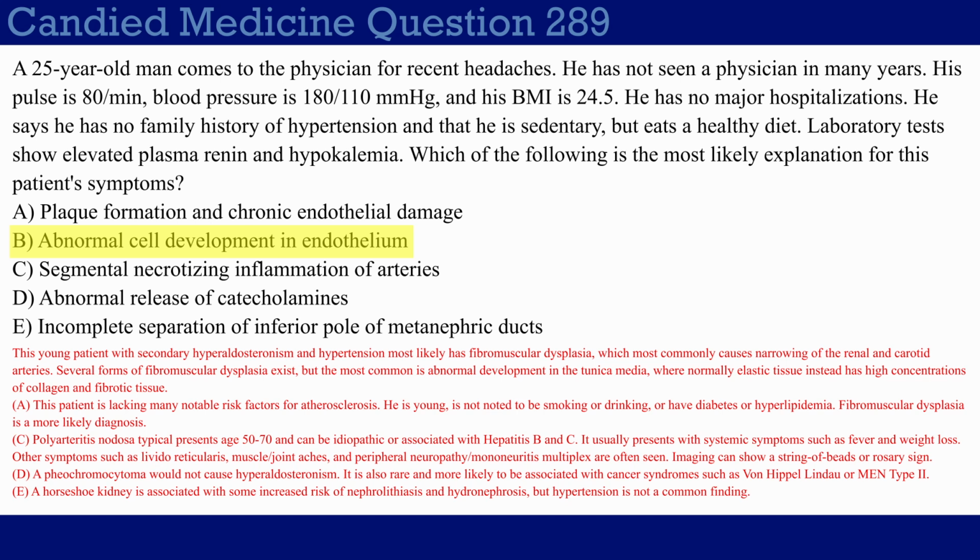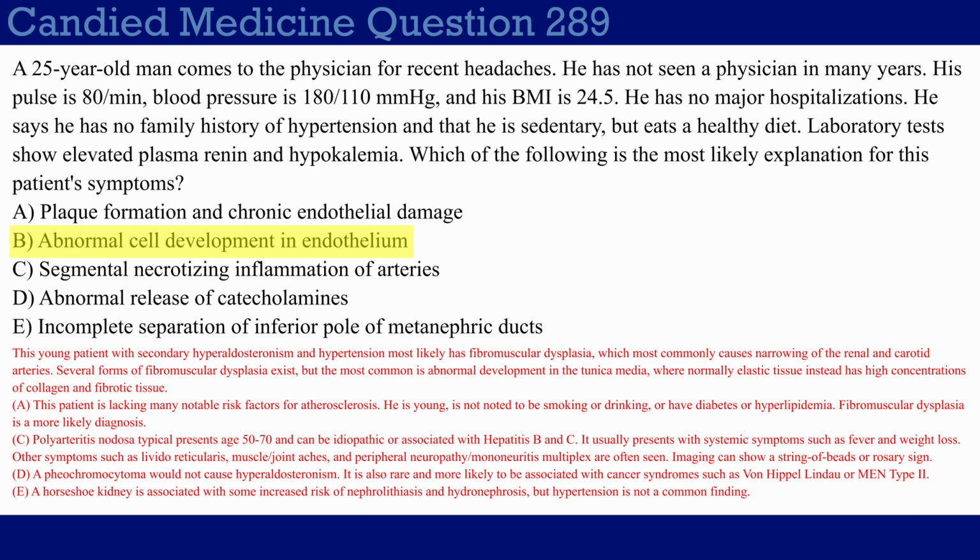Choice D, abnormal release of catecholamines. This is referring to a pheochromocytoma. You, of course, want to be thinking about stuff like multiple endocrine neoplasia type 2 or von Hippel-Lindau, any number of cancer syndromes that can cause pheochromocytoma. Headache is a common presenting symptom for pheochromocytoma like this patient, but obviously the thing that lets you eliminate it immediately is that you have elevated renin and hypokalemia. Those things don't really happen with a pheochromocytoma, which secretes catecholamines.